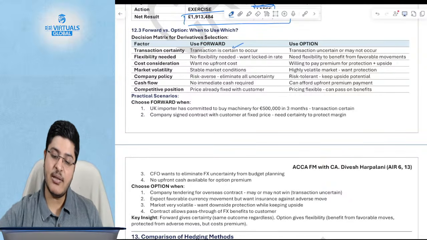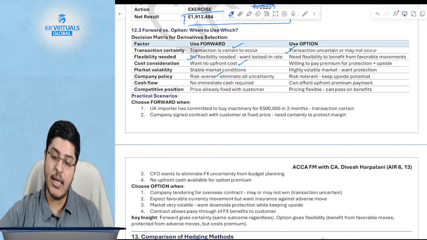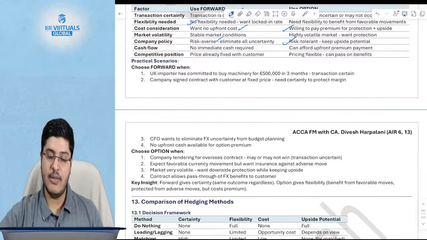When the transaction is certain, when no flexibility is needed, when you don't want any upfront cost, when you don't want any risk, you will go for forwards. When the transaction is uncertain, so you want an option, when you want upside, you can take the risk, and you're willing to pay the premium, you go for options. Okay, otherwise you go for forwards.